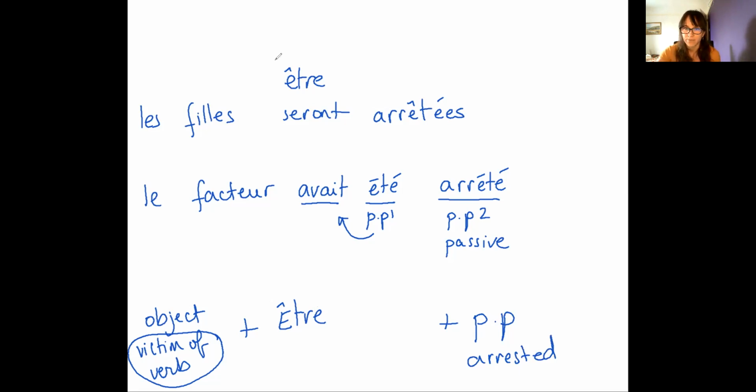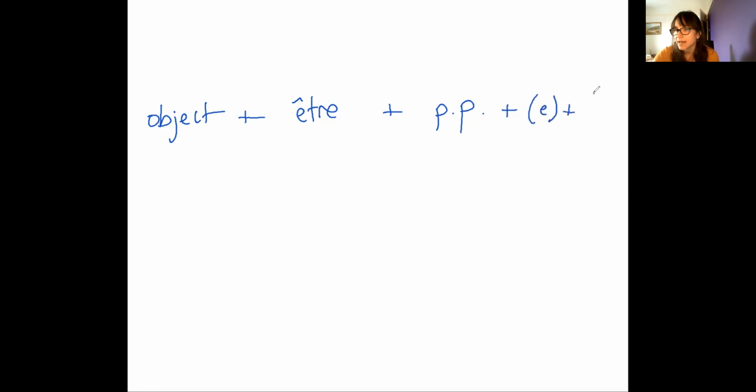Okay, the formula is always going to be object plus être plus past participle. And then if the object is feminine or plural, you either add an E or an S. Okay, if that makes any sort of sense. And yeah, basically, that's this.